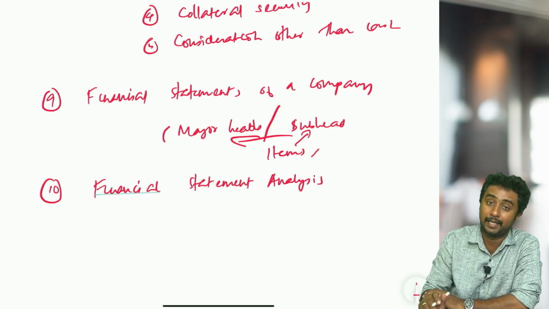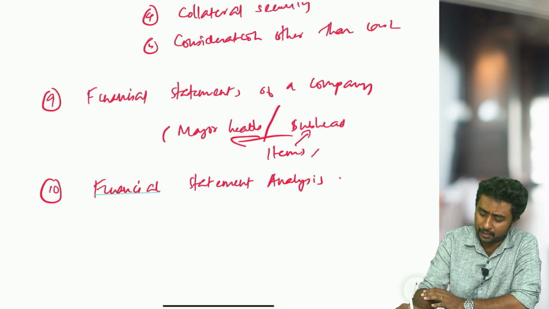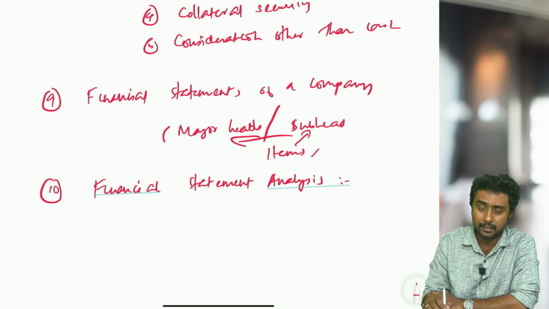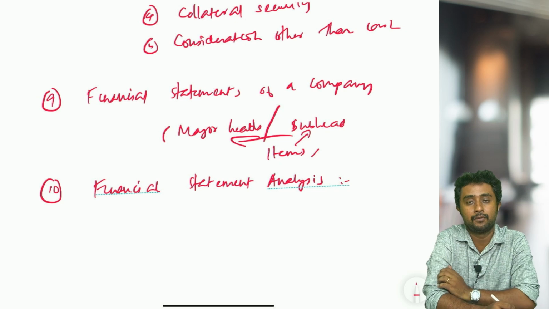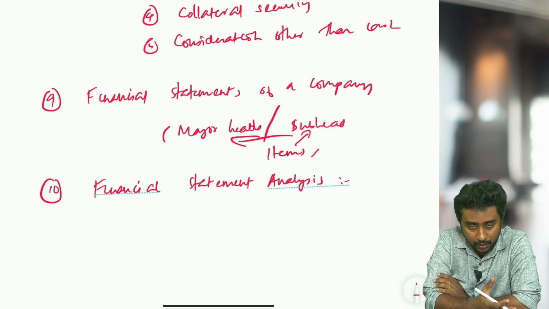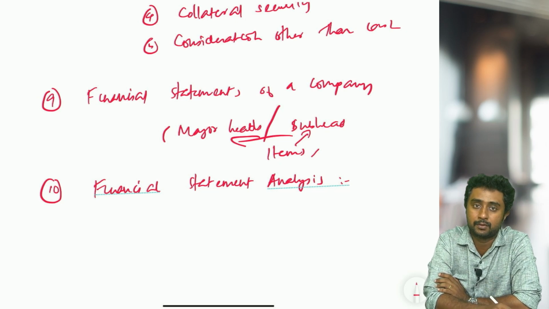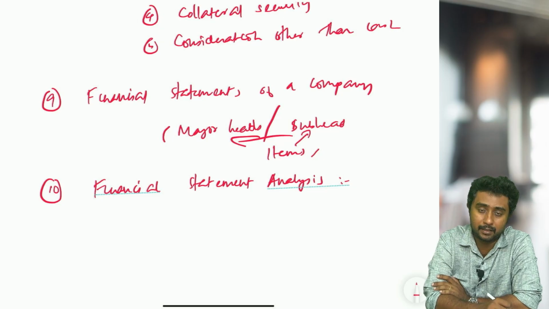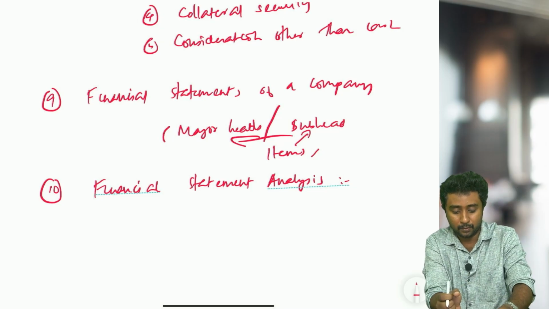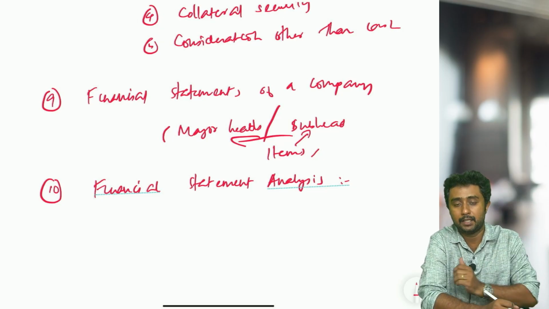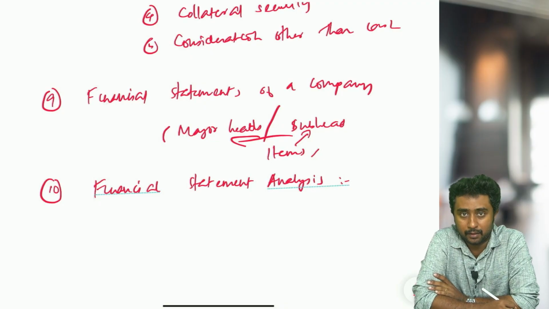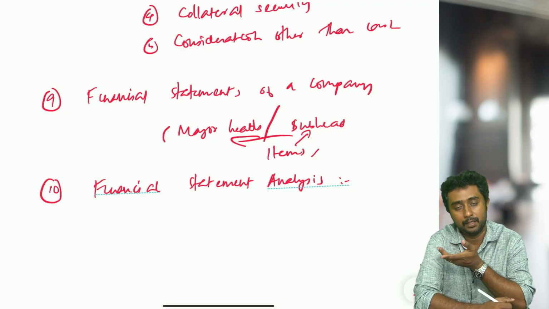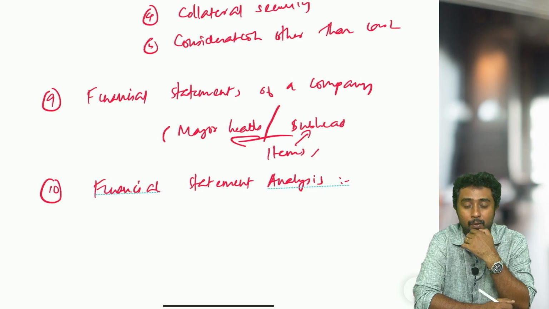Next topic is financial statement analysis. Financial statement analysis is a chapter which again deals with theory only. They are talking about what tools are used for financial statement analysis, the uses of these tools, and benefits of these tools. Sometimes it may have limitations, so go through them. Why I am saying it may have limitations is that you follow the book that you are using. So if limitations are there, don't get tense.